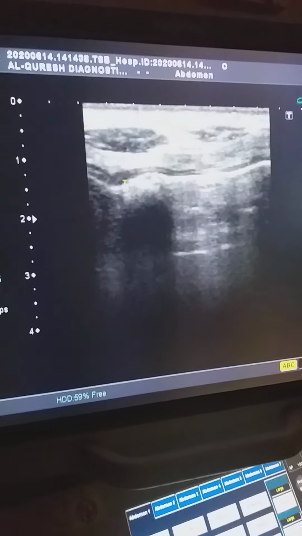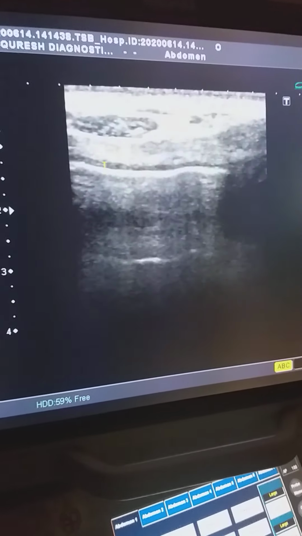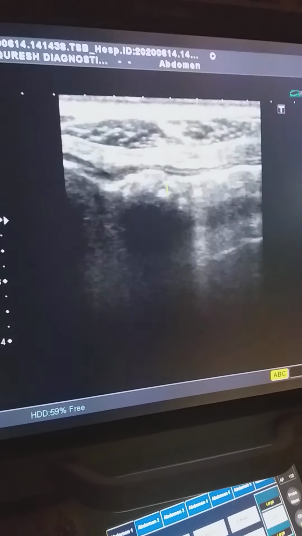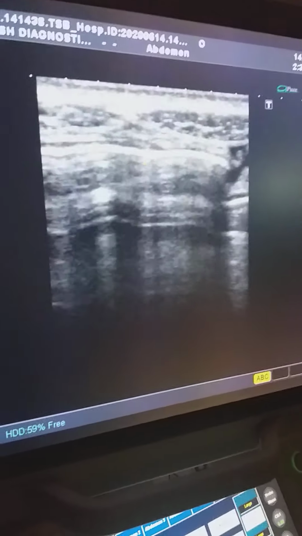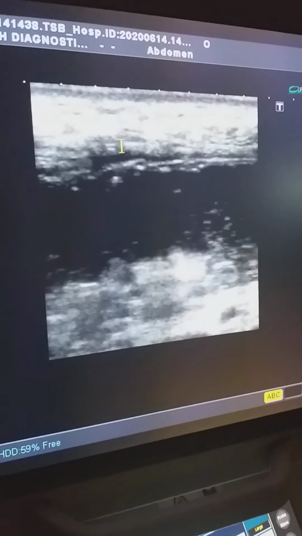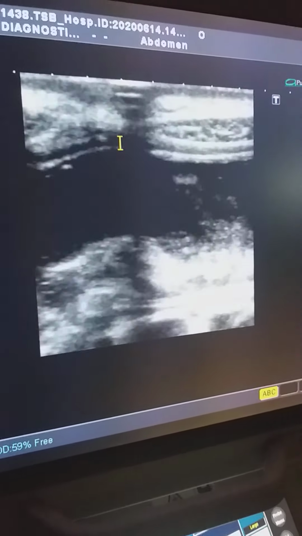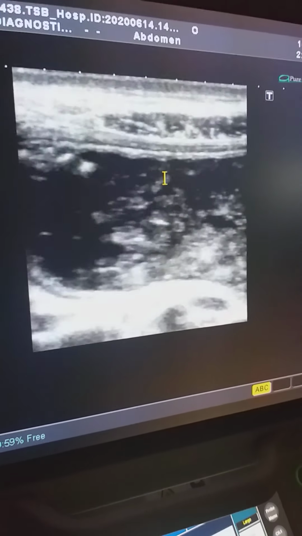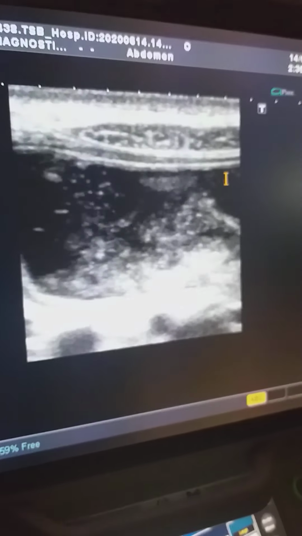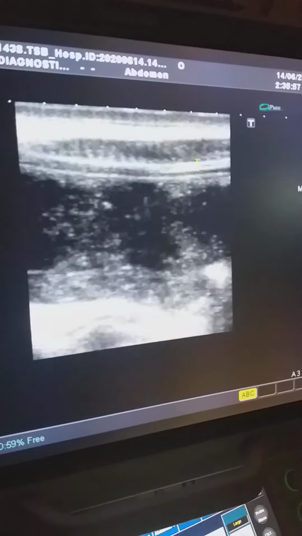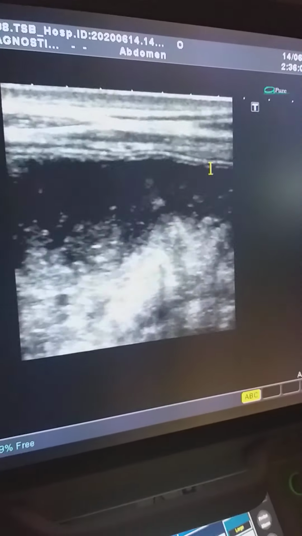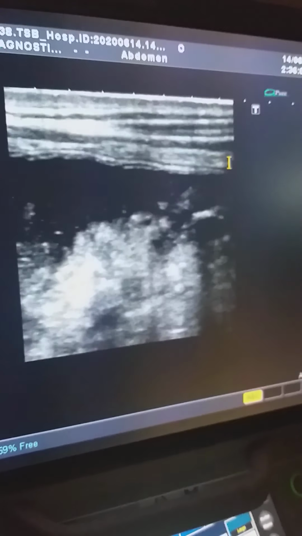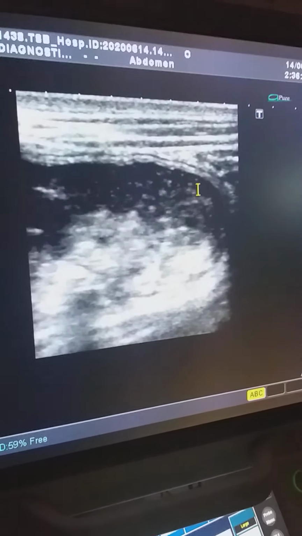mid abdomen. So I move to the lower mid abdomen, gas filled bowel loops, moving toward the umbilicus, gas filled, and now in the region of epigastrium, fluid filled, aperistaltic gut loops. So now I am at the left upper quadrant.